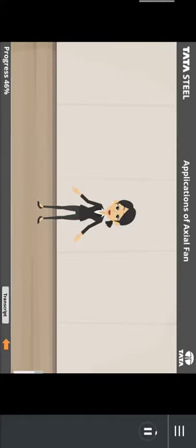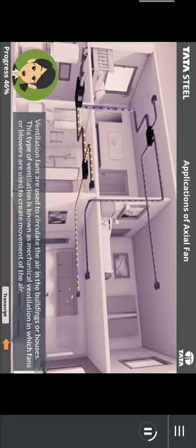So during learning the topic, have you ever wondered about the applications of the axial fan? Let us see the applications. Ventilation. Ventilation fans are used to circulate the air in the buildings or houses. This type of ventilation is known as mechanical ventilation, in which fans or blowers are used to create movement of the air.